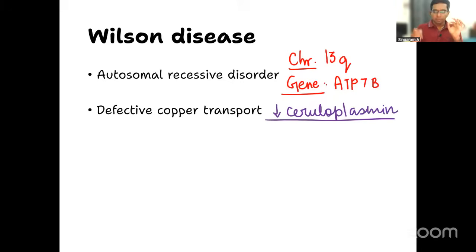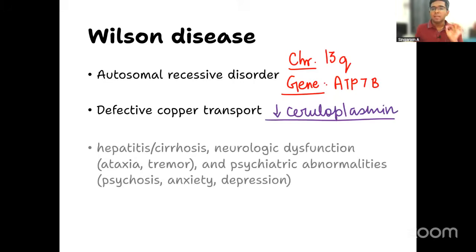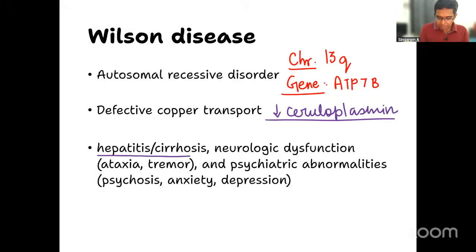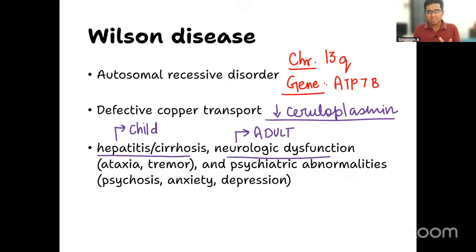When we talk about the manifestations of Wilson disease, it can present in multiple ways. It can have liver involvement or neurological involvement. Please understand, hepatitis and cirrhosis are common in childhood. So a child having Wilson disease presenting to pediatric OP will have a liver manifestation. But an adult will present with neurological problems like ataxia and tremors. They can also have psychiatric disturbances in the form of anxiety, depression, and the like.